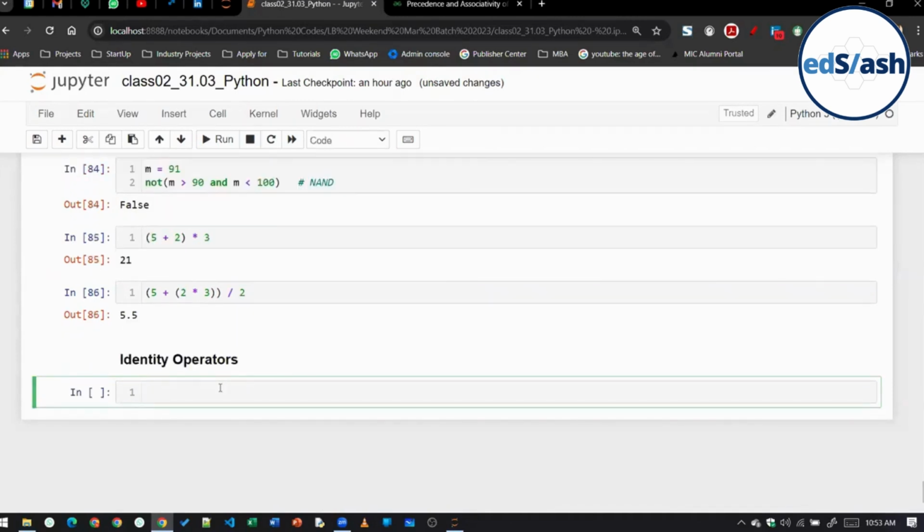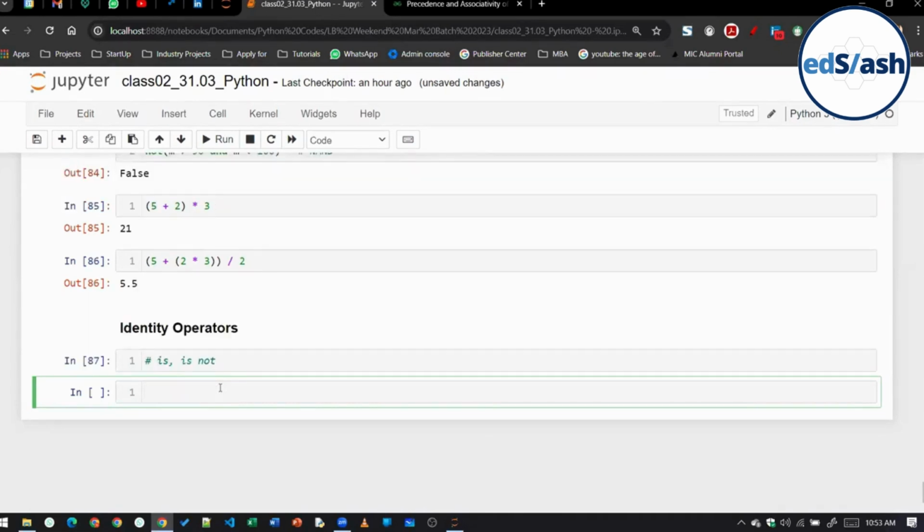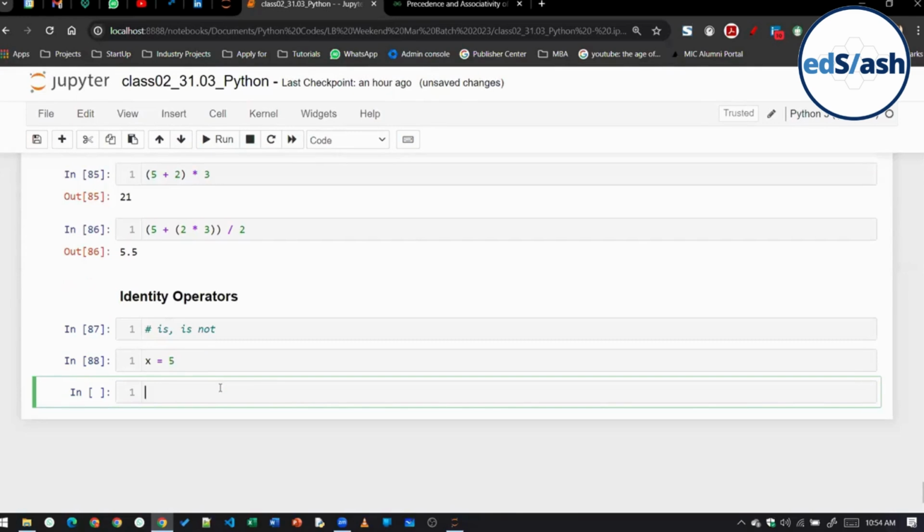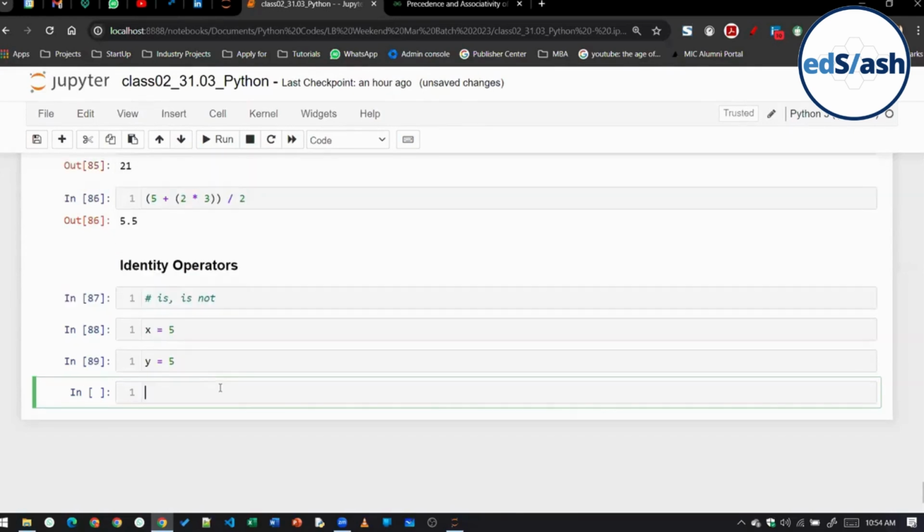Operators. Okay. Now, class, in Python specifically, there are two identity operators, is and is not. These two are there as identity operators. Now, before covering identity operators, let me cover the word identity. Suppose I'm creating a variable x equal to 5, and I'm creating another variable y equal to 5.